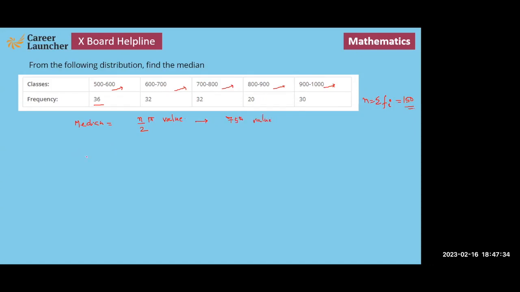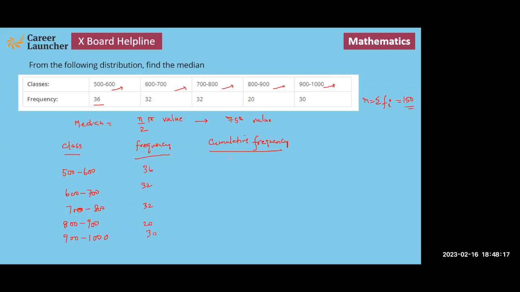So what do we do here? We have the class, we have the frequency, and you find out the cumulative frequency. So the classes are 500 to 600, 600 to 700, 700 to 800, 800 to 900, 900 to 1000. The frequencies are 36, 32, 32, 20, and 30.